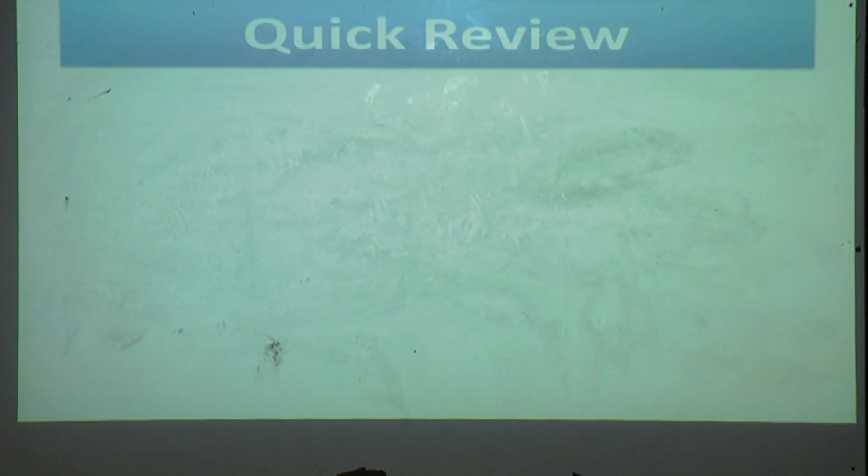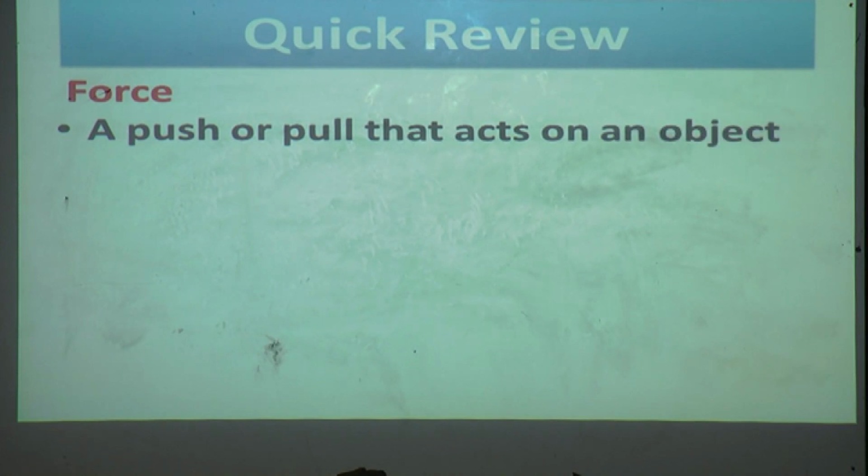Now we'll see a quick review about force. A push or pull that acts on an object is called a force. Once again I will read. A push or pull that acts on an object is called a force.